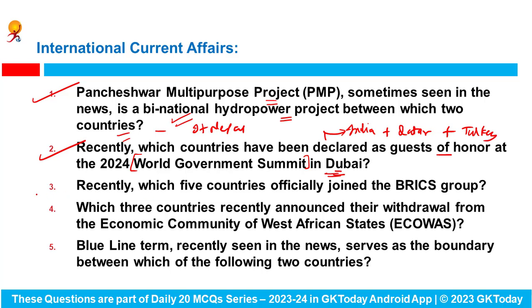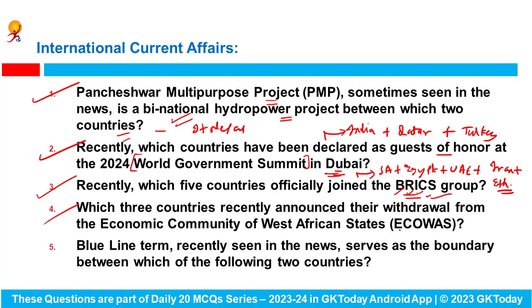Recently, which five countries officially joined the BRICS group? These five countries are, first Saudi Arabia, second Egypt, the third one UAE, fourth Iran, and the fifth one Ethiopia. Already which countries are there in the BRICS? Brazil, Russia, India, China and South Africa.